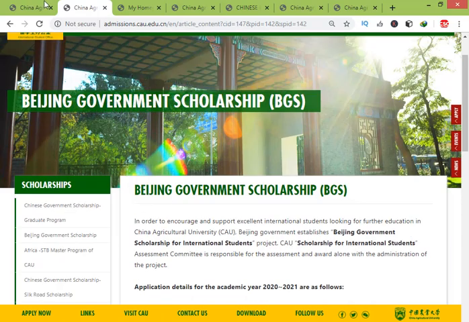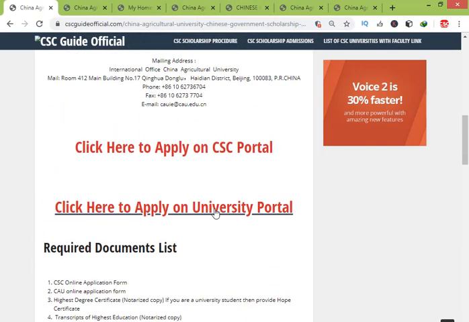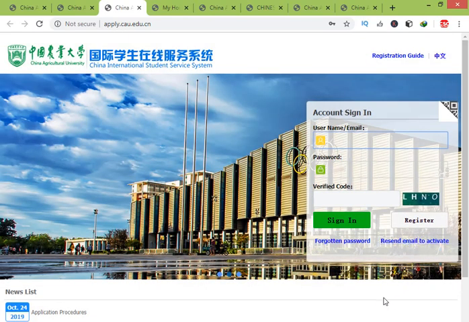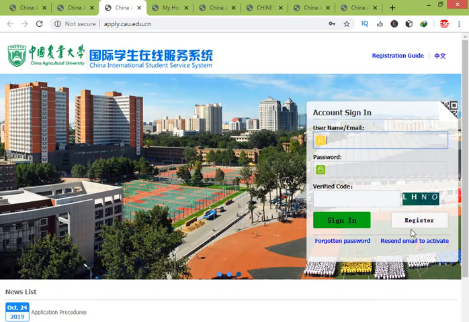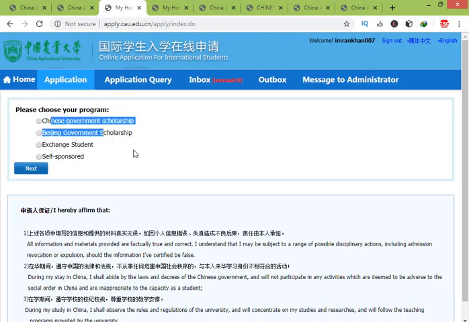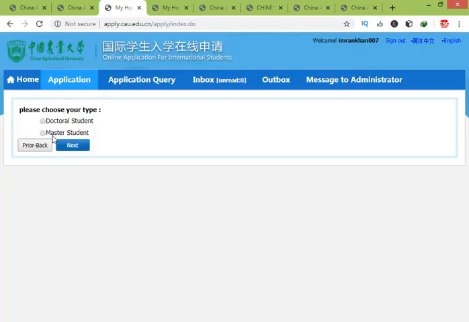Now we come to how you fill the university application form. Come to the application form and sign in. If you have no existing account, then click on register. If you have an account, then click on the sign in option. After signing in, you click on the online application, and you see the Beijing government scholarship and the Chinese government scholarship. I click on Chinese government scholarship. Let's see what happens. I'm a master student, so I click on master.